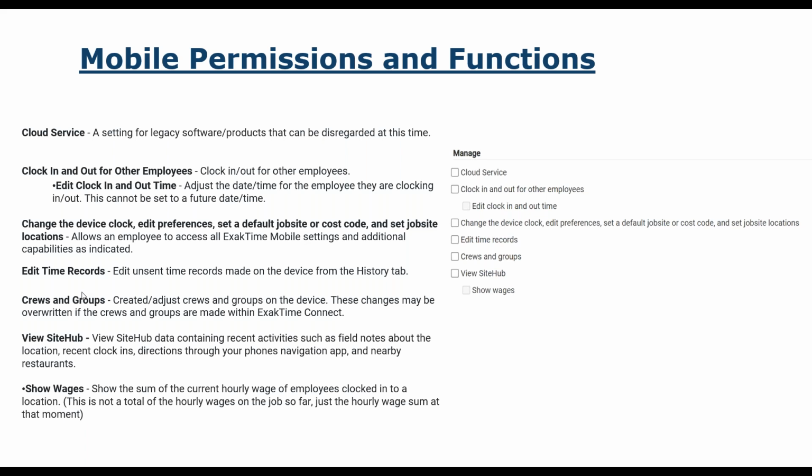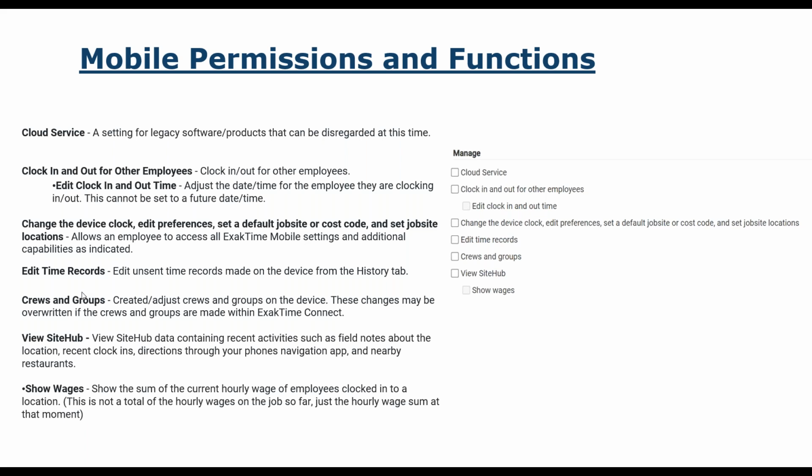Edit time records. This is if you do not send them right away, which we recommend you do. They can edit the time records, but remember, you're putting a lot of faith in your supervisors to edit time records of other employees. We have our crews and groups. This is where they can view their crews and groups, remember, based on their view sets, right? So if I have a crew of 5 and that's what my view set is, those are the only people I can see.